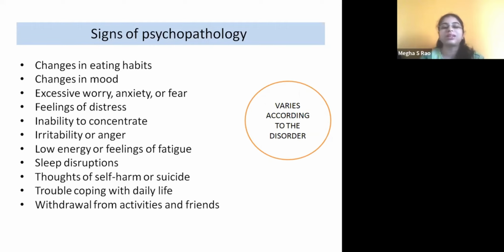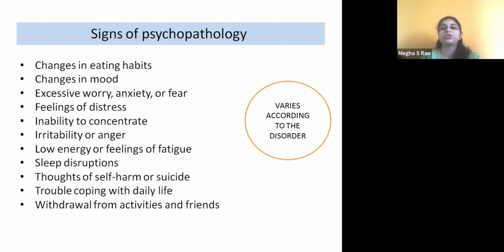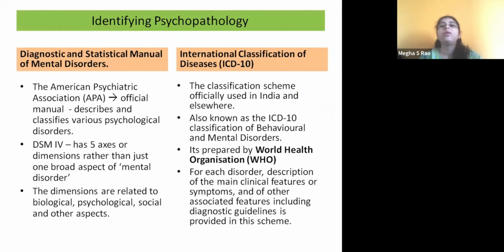So these are the very common symptoms of psychopathology. But then there will be a few specific symptoms also, depending upon which type of disorder the child is having. And now, how do we identify? See, these are all the observations which people at home can make. Not everybody studies psychology, not everybody is a psychiatrist, right? But parents or the caregivers will notice all these signs. These are observable and they are very much evident. But when you take them to a psychiatrist, there is scientific identification, and there are two different ways of how you identify them.